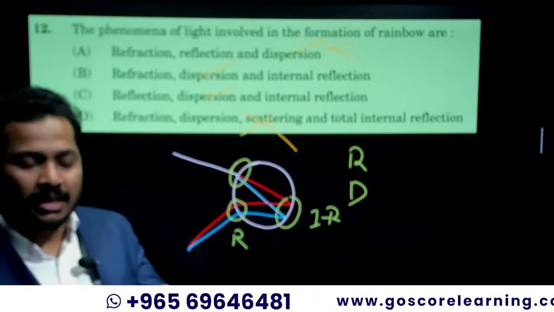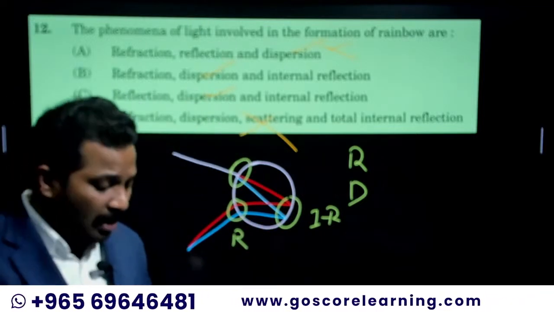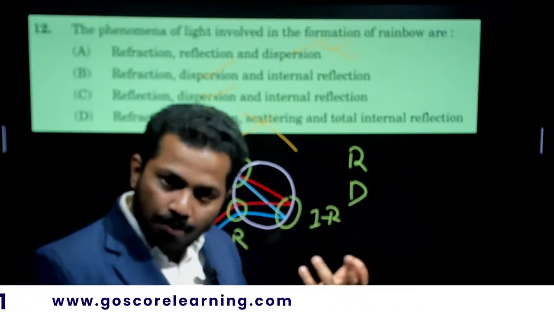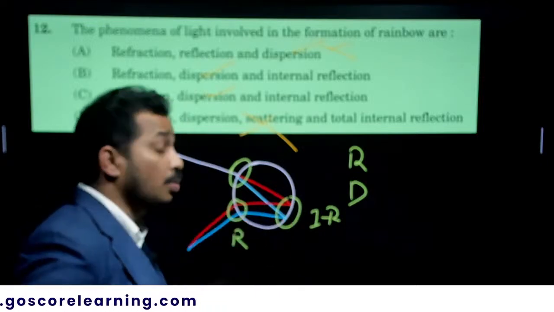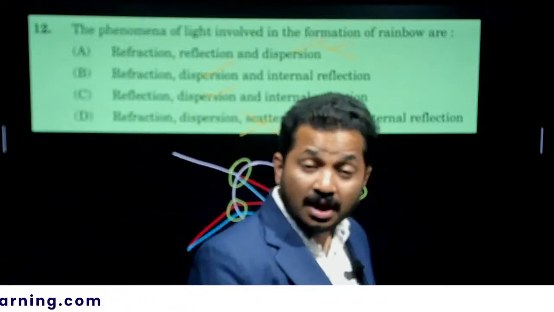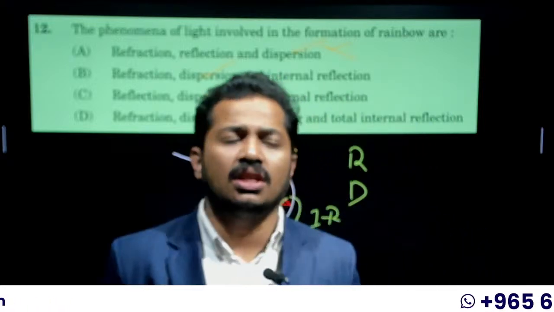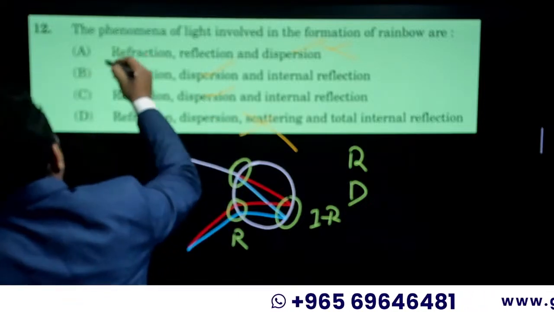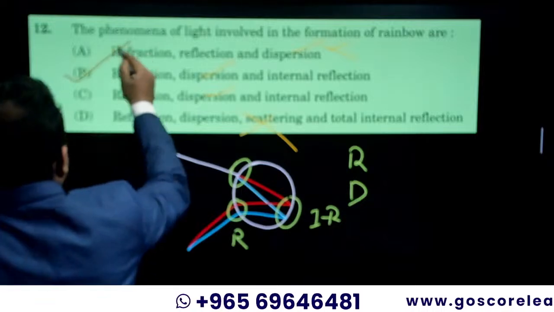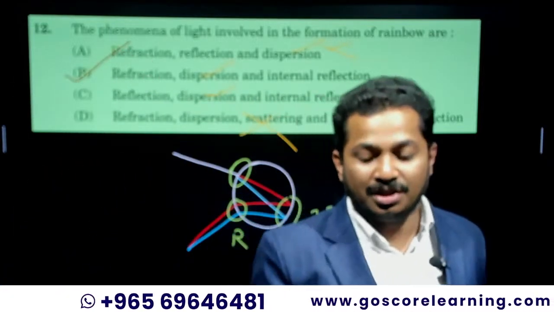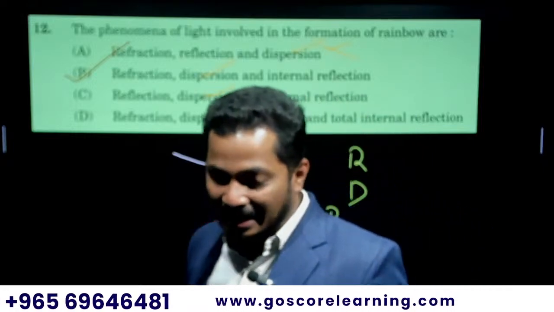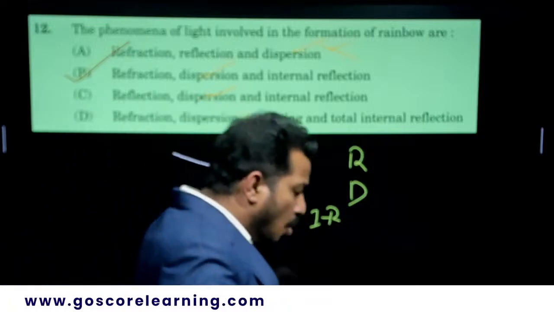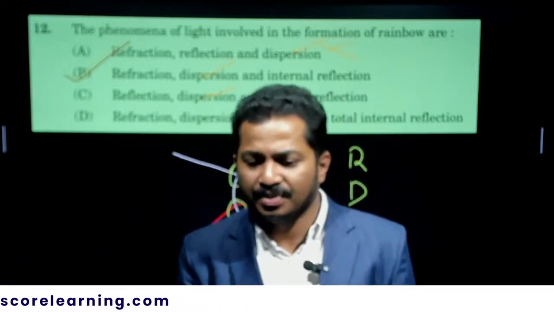Next time this year you can expect: with the help of a suitable diagram, explain the formation of a rainbow. You have to draw the diagram neatly, then explain the different phenomena involved: refraction, dispersion, internal reflection, and again refraction. So option B is the right answer. Very easy one, a direct question from the topic, rainbow formation. Those who are okay with the concept can easily answer it. It's not a Herculean task.